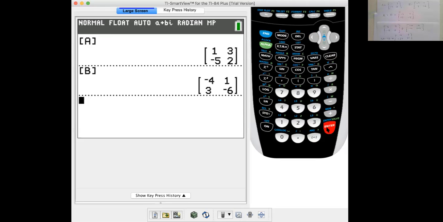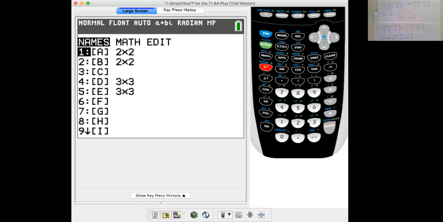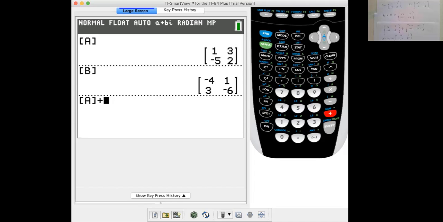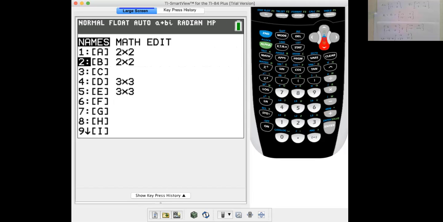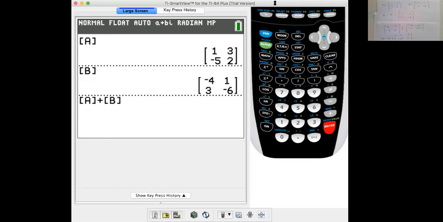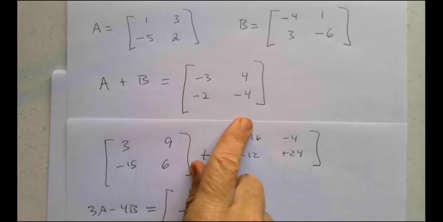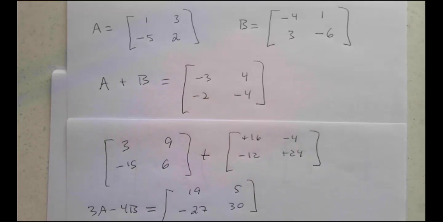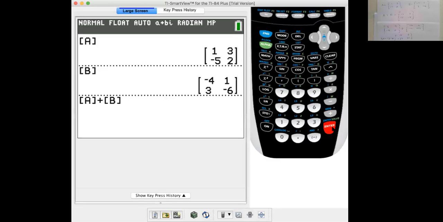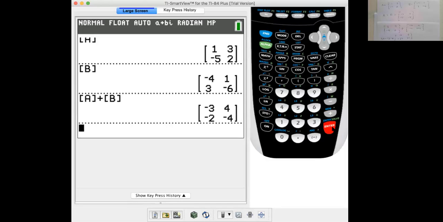So we want to do A plus B, matrix A plus matrix B. And notice when we did this by hand, we said that it was -3, 4, -2, -4. What do we get here? -3, 4, -2, -4.